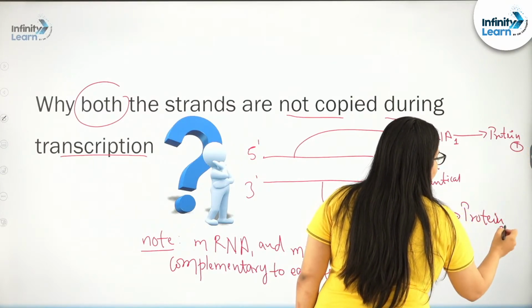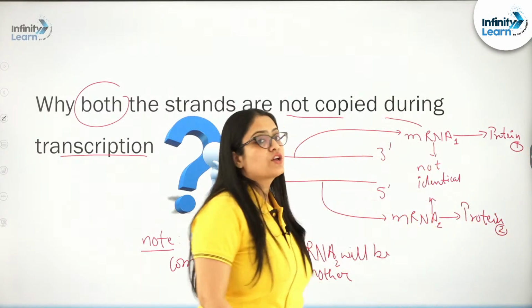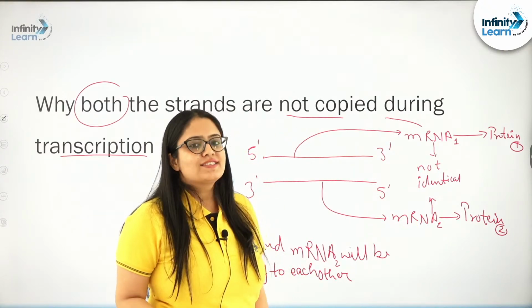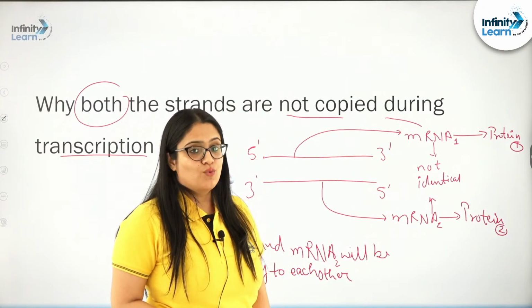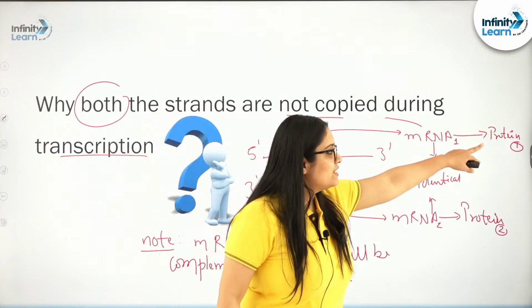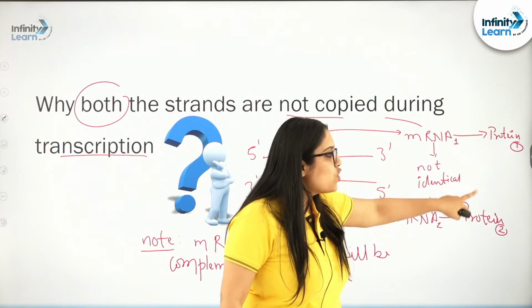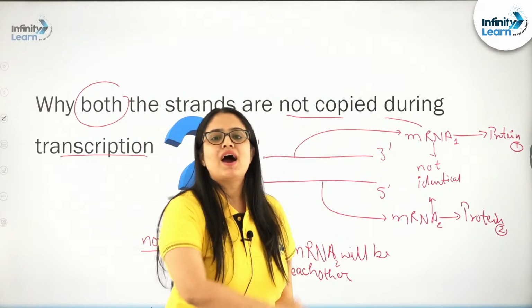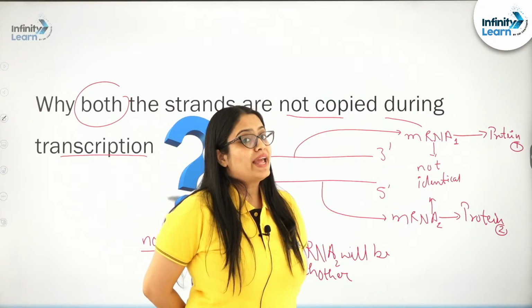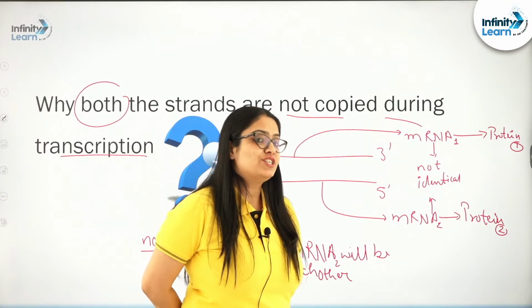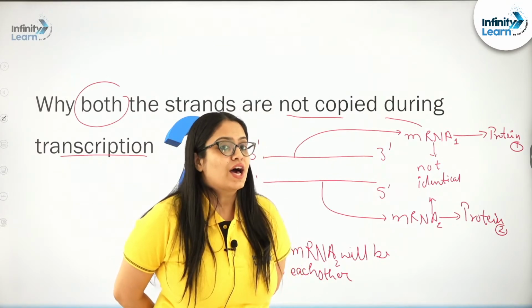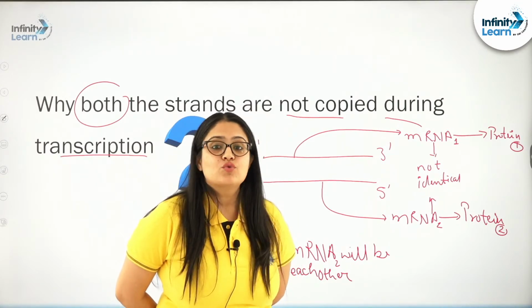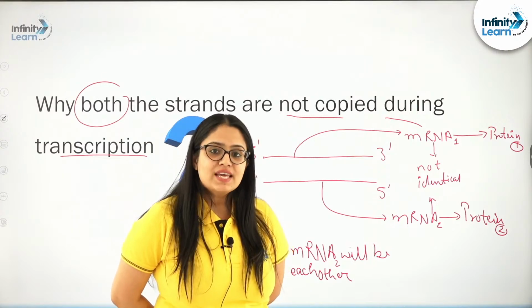My lovely kids, please notice both these proteins are also not identical, and it is very obvious to guess why. Because they are not formed from the identical or same mRNA molecule. When the mRNA molecules from which these proteins are synthesized are complementary, the proteins will also not be the same.